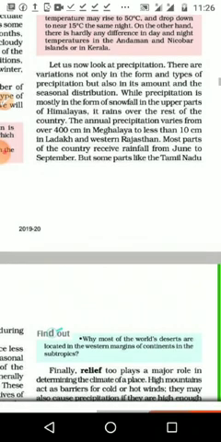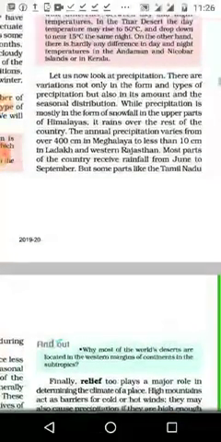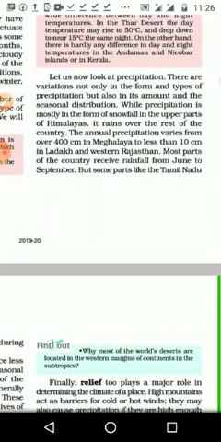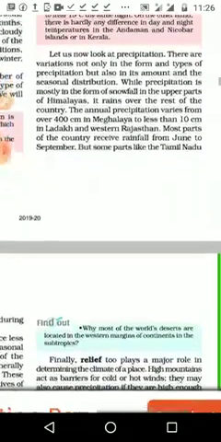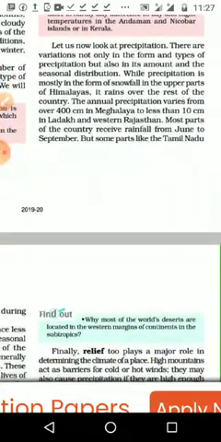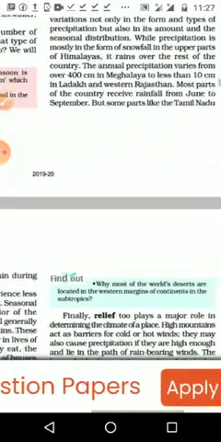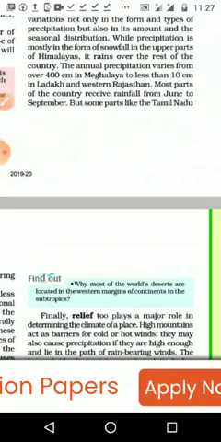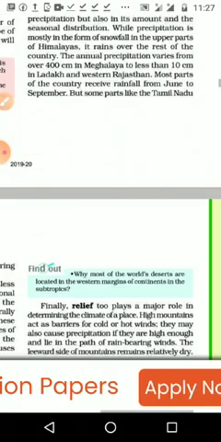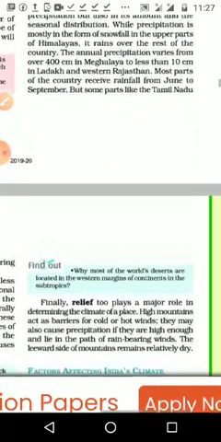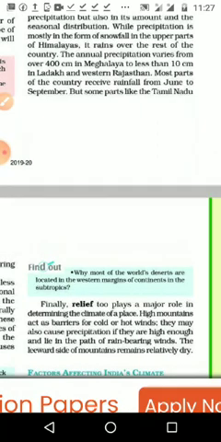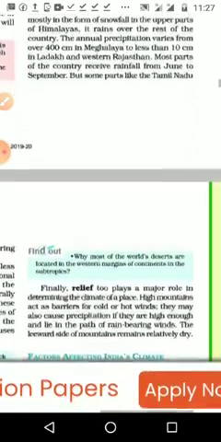Precipitation is mostly in the form of snowfall in the upper parts of the Himalaya because it is a very cold area at high latitude, and it rains over the rest of the country. The annual precipitation varies from 400 cm in Meghalaya to less than 10 cm in Ladakh. What is the specialty of Ladakh? It is a cold desert, and western Rajasthan is the Thar desert.